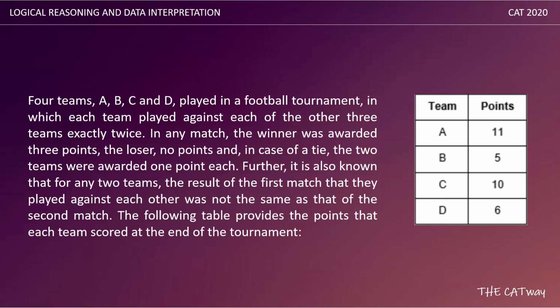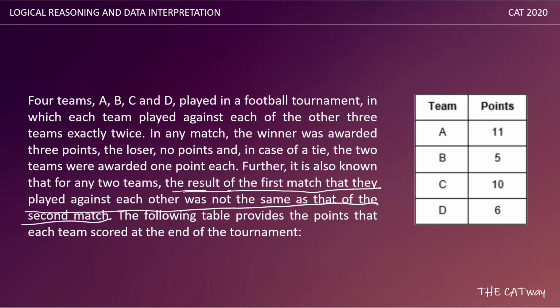This is the most important line here, because it says the result of the first match that they played against each other was not the same as that of the second match. So what does this make clear? Let's say A and B played a game, and A won the game. So in the second match when they play against each other, either B will win or it will be a draw.